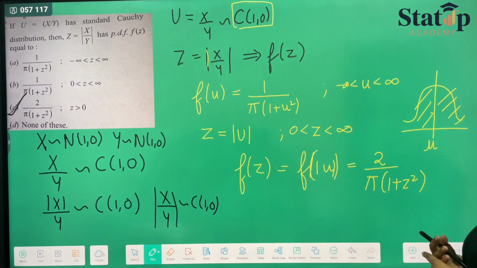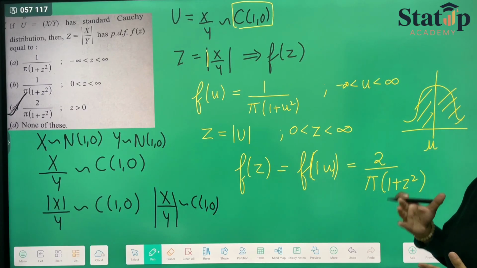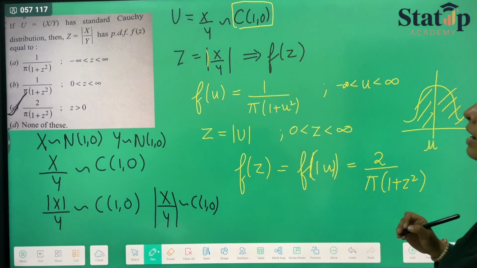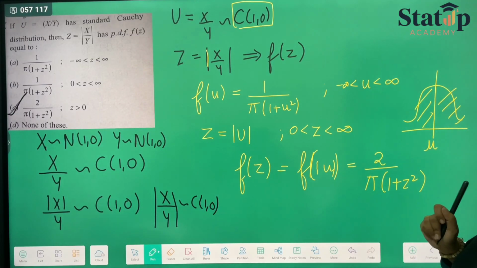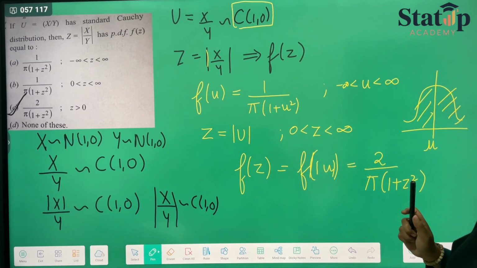This was a conceptual question, no calculation required, just you have to know the properties of symmetric and Cauchy distribution, that whenever x and y have standard normal distribution, then modulus of x upon y also follows standard Cauchy distribution, but the range is always z greater than 0 to infinity.